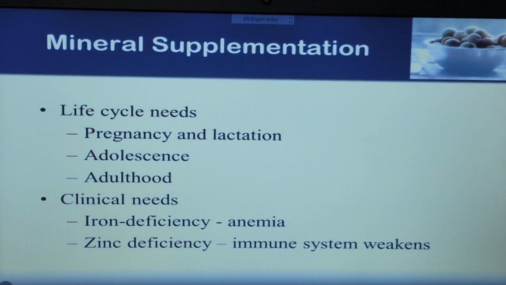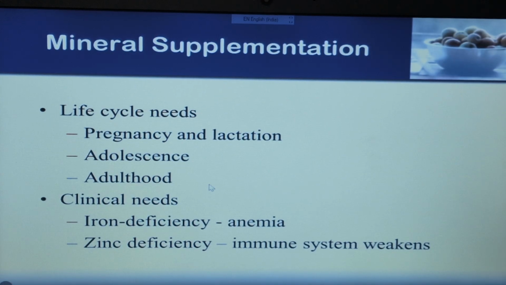Now, mineral supplementation. The life cycle needs these minerals as a supplement during pregnancy and lactation, adolescence and adulthood. In these periods, minerals are required in larger amounts, and if deficiency occurs, some types of deficiency disease occur.